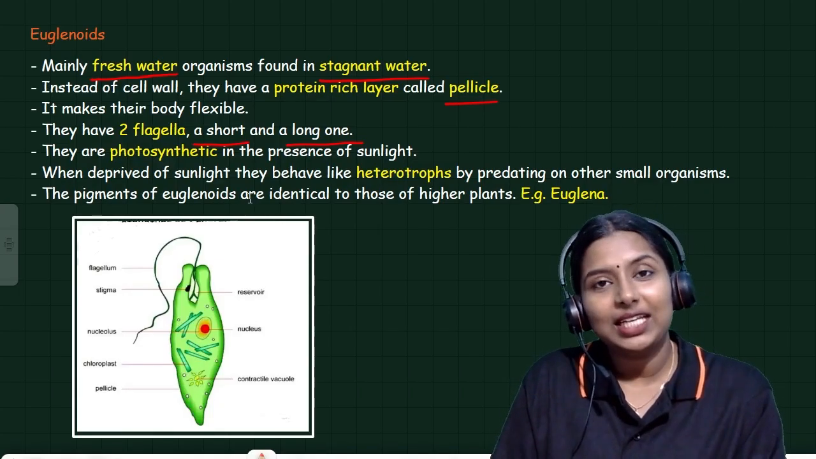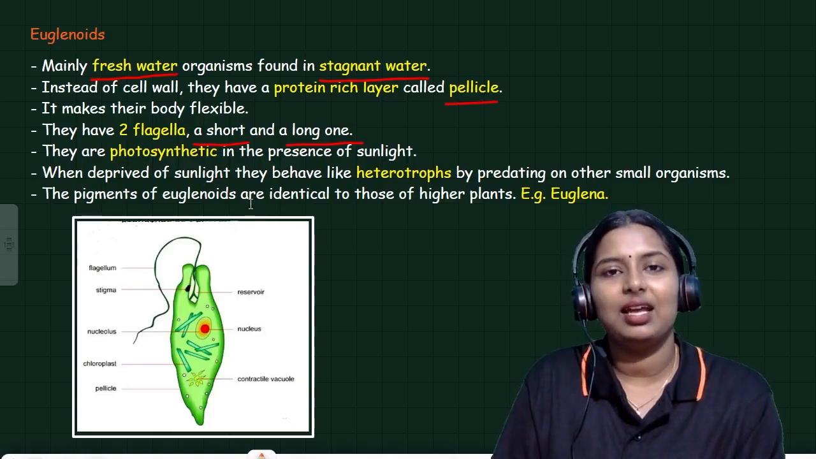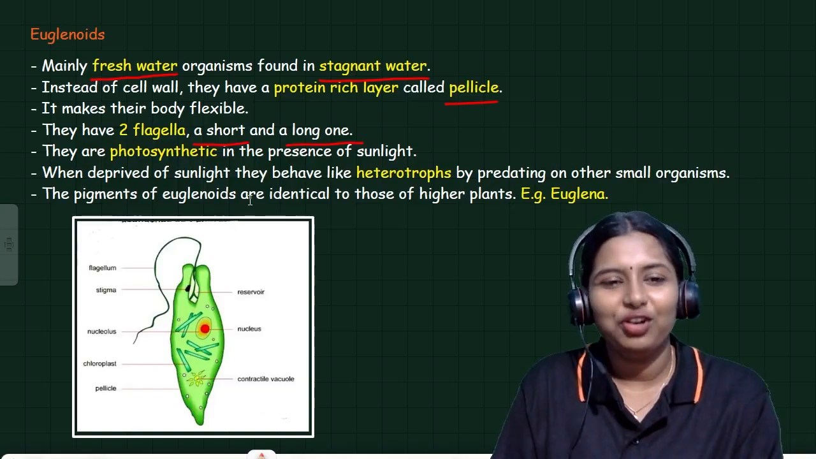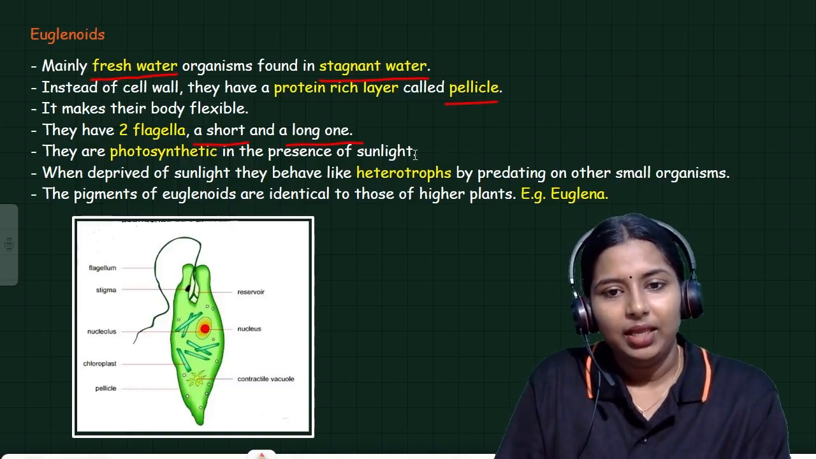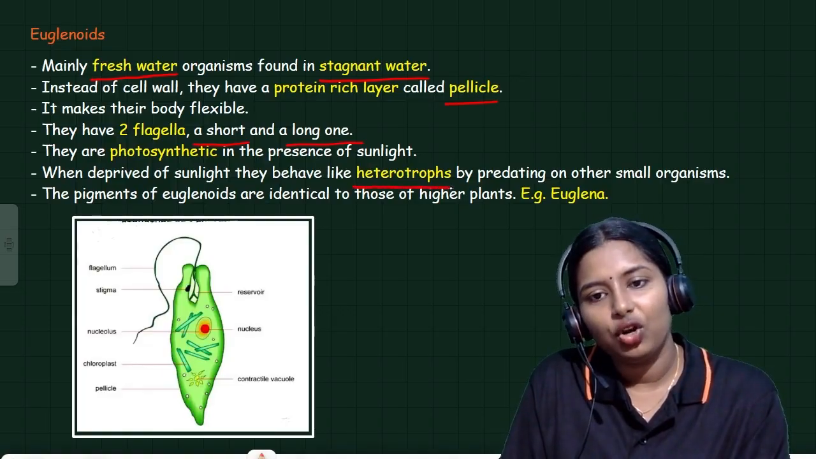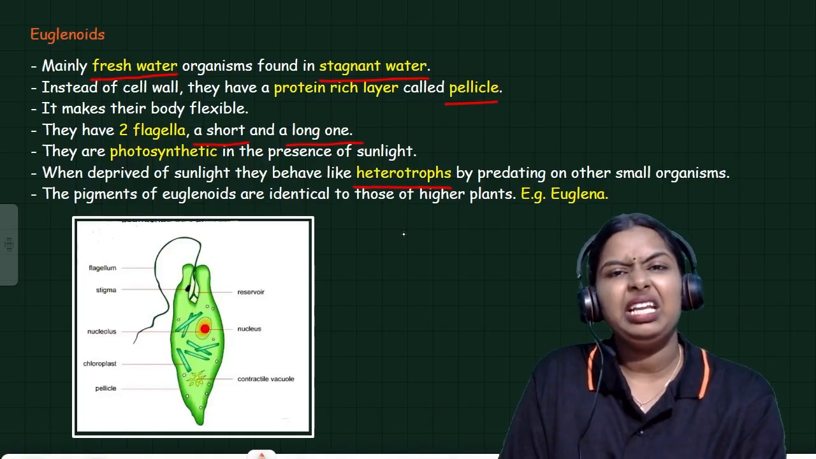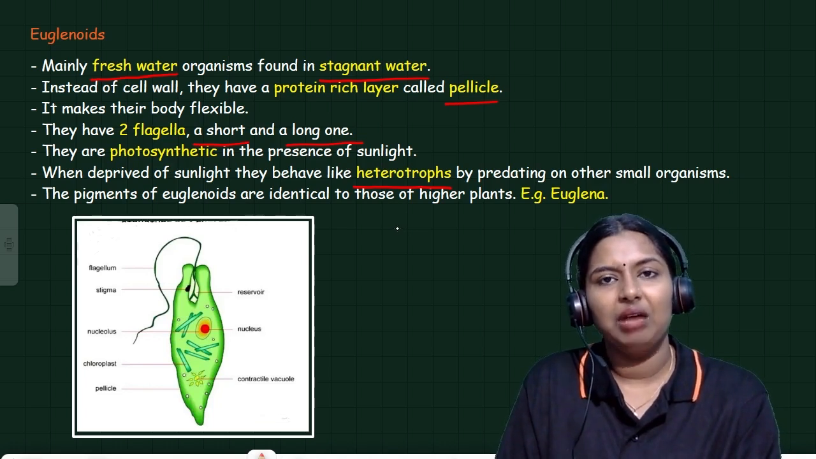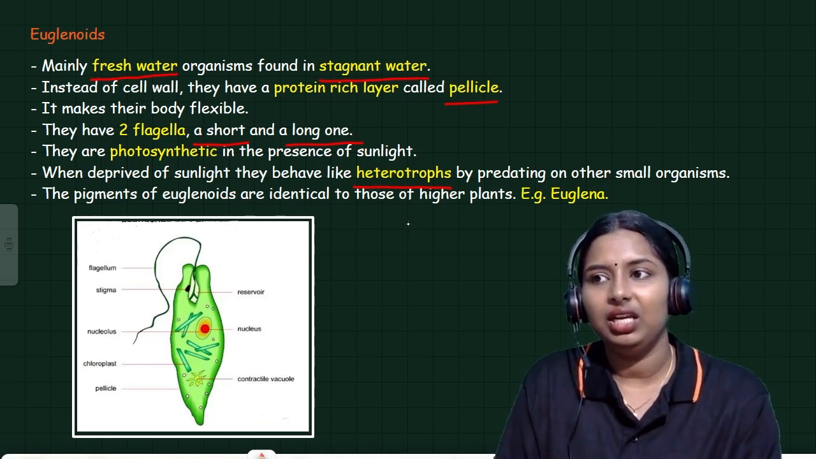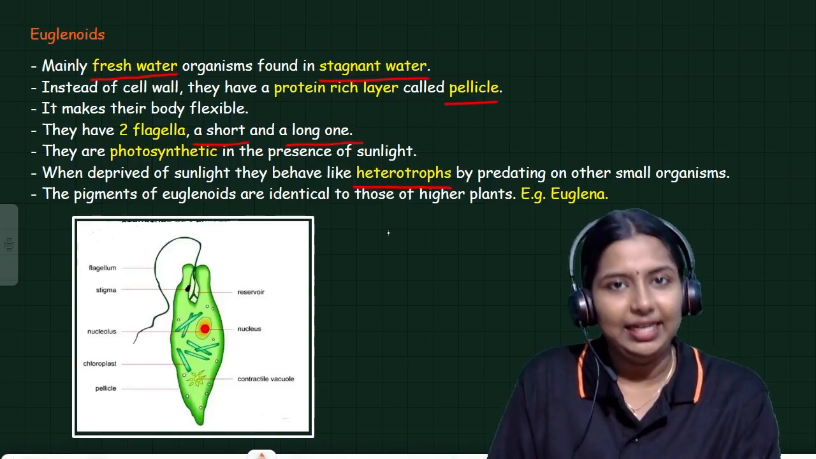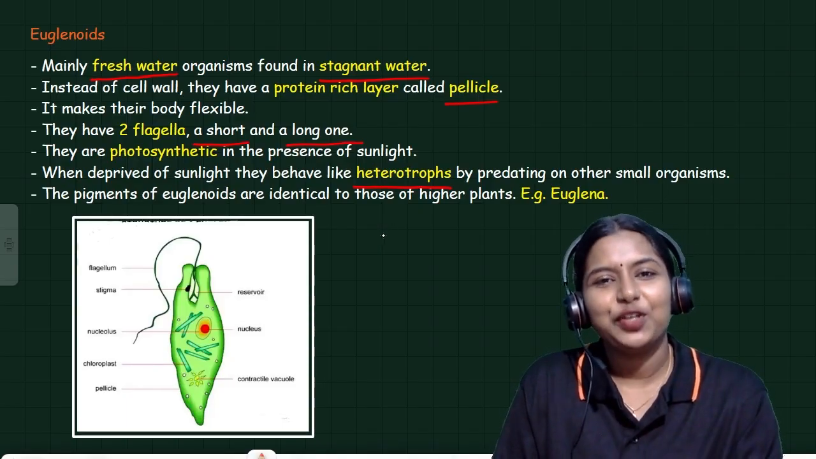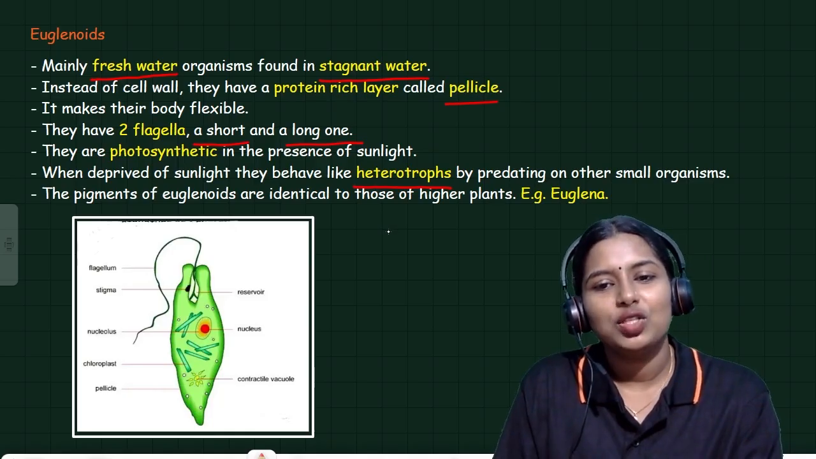They are photosynthetic in the presence of sunlight. When they get sunlight, they have the ability to perform photosynthesis. In the absence of sunlight, most of them are heterotrophs. They will prey on other small organisms. They become predators when they don't get any sunlight. The pigments of euglenoids are identical to those of higher plants.